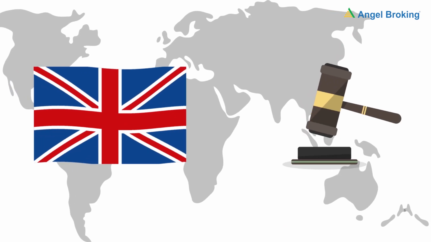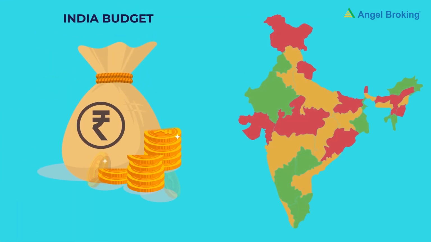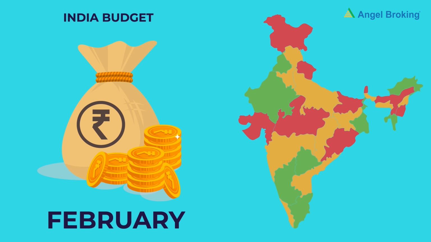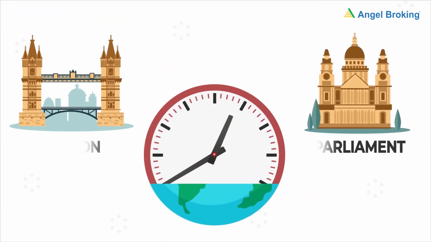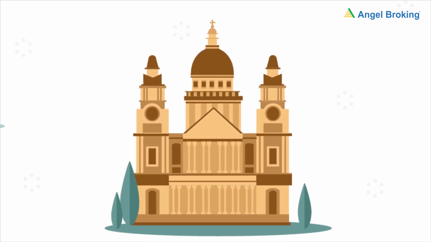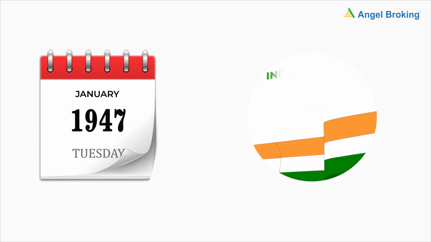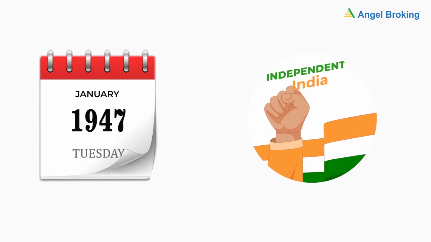Under the British rule, the Indian budget was passed on the evening of the last day of February. This is because evening here meant noon in London, and that was convenient for the British Parliament. This timing continued for 50 plus years even after India became free.